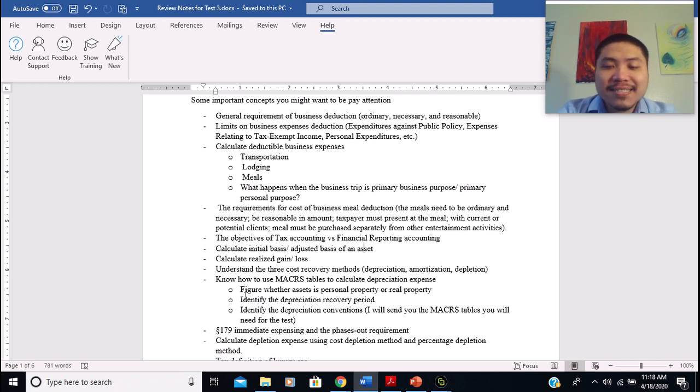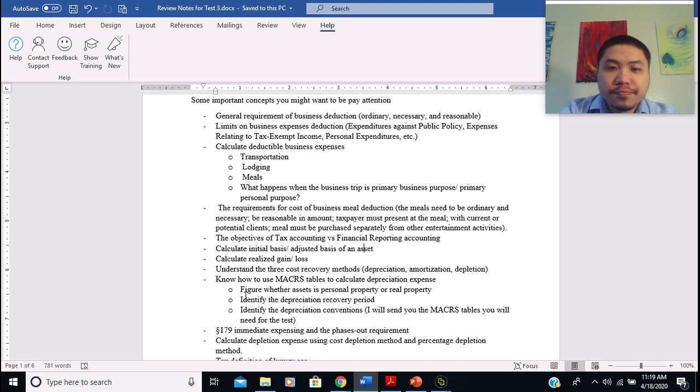For tax accounting, the objective is totally opposite, right? It's 100% opposite. For tax accounting, we want to accelerate the recognition of income and defer the recognition of expenses and costs, right?